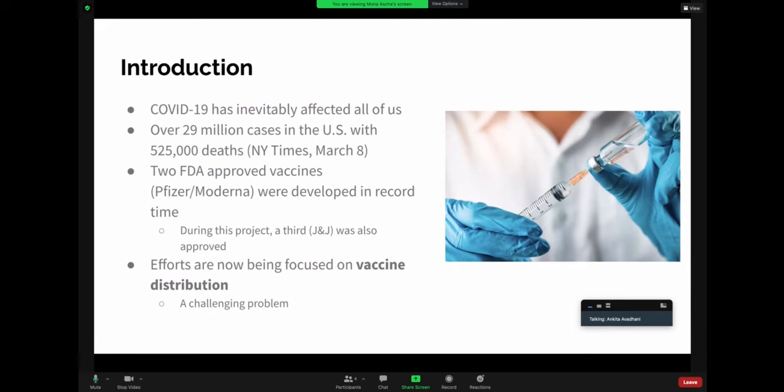But there is hope on the way. There are currently 2 FDA-approved vaccines, Pfizer and Moderna, and they were developed in a record amount of time. Our third vaccine as well, J&J, was also approved and is now in distribution. But right now, our efforts are being focused on vaccine distribution, which is the challenging decision analytics problem. Next slide.